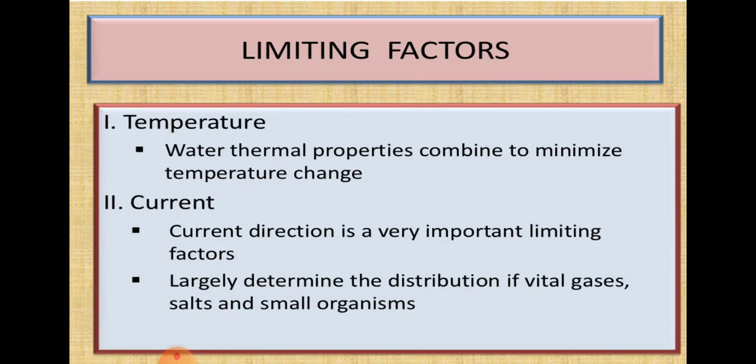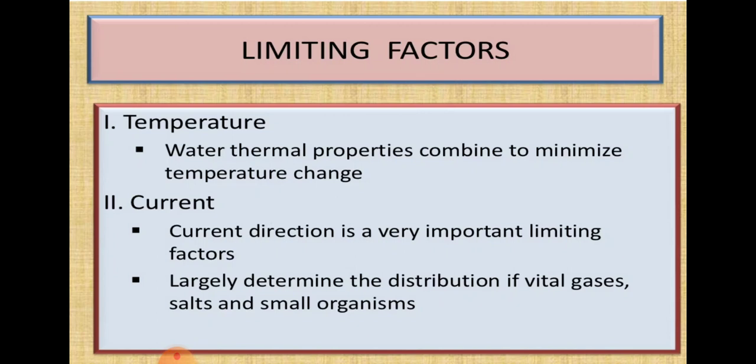The environmental temperature is different and the water temperature will be different. Usually the water temperature is less as compared to the environmental temperature, isn't it? The temperature plays a very important role here. So these water thermal properties, the temperature is one of the properties of the water, combine to minimize the temperature change. There is variation of temperature taking place in the environment as well as in the water body.